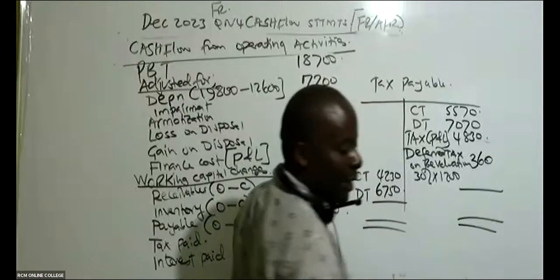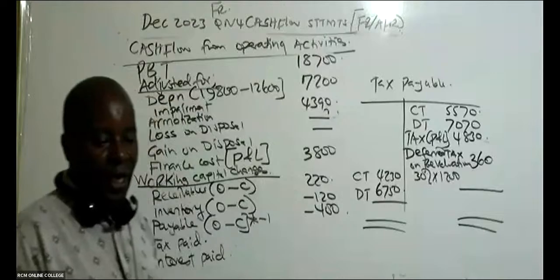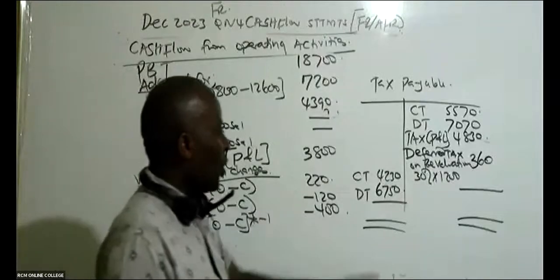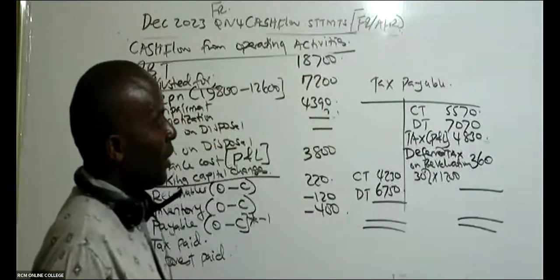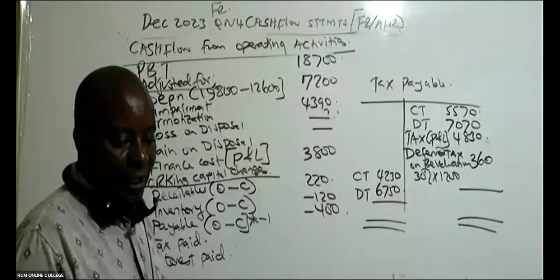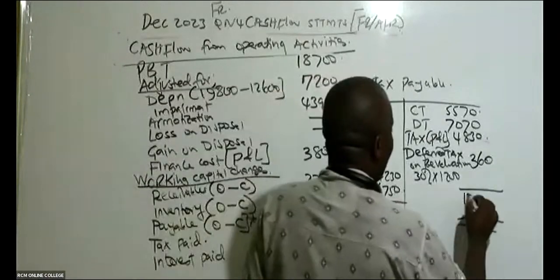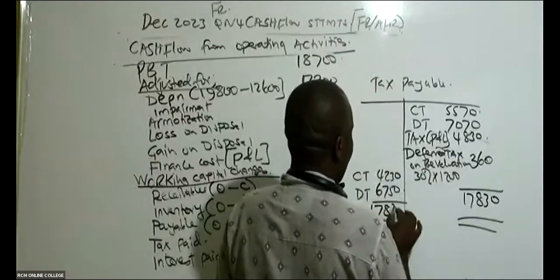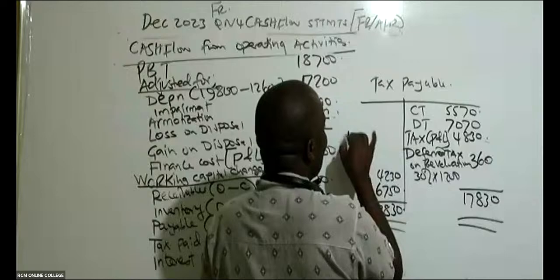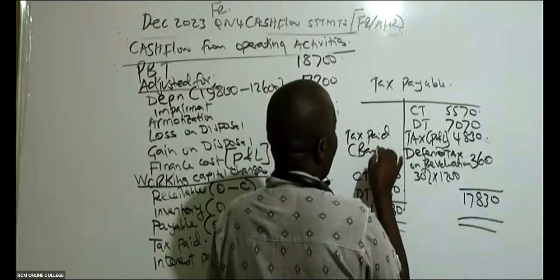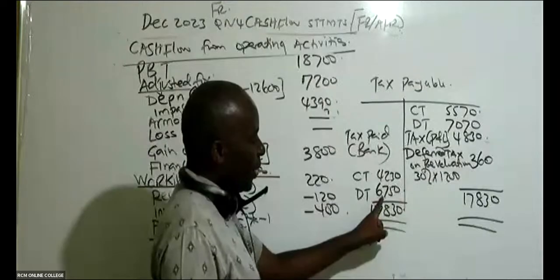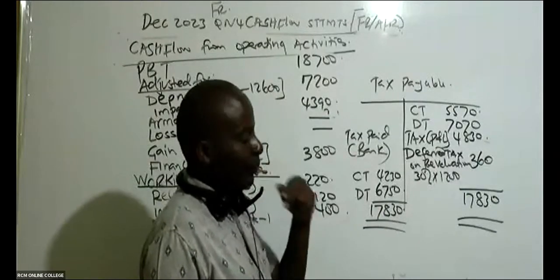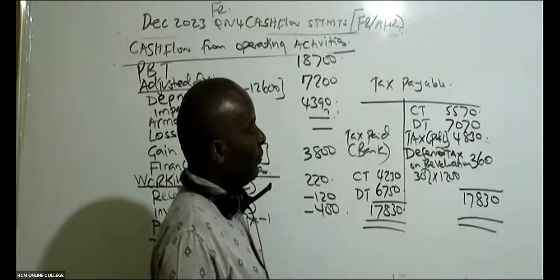Then give me the balancing figure. I don't know which side is heavier. Of course, it will be this side. Please add everything on this side: 5570 plus 7070 plus 4830 gives 17830. The balance here will be tax paid, so in this case you credit your bank. It will be 17830 minus 6740, minus 4230.